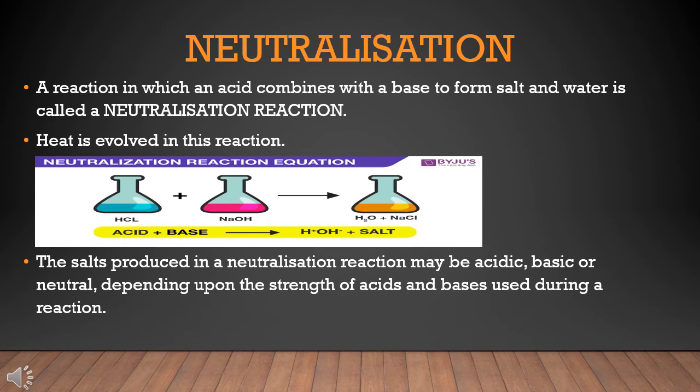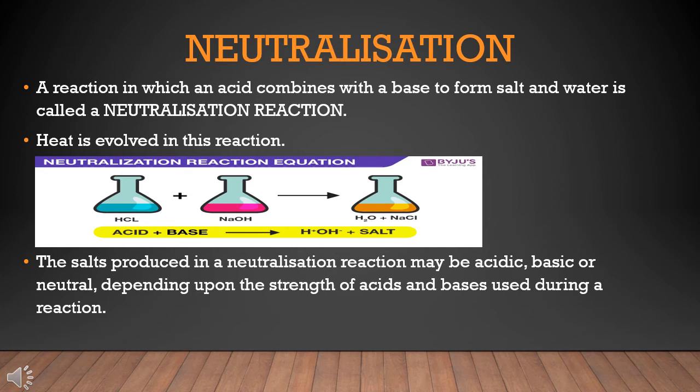So far, we have learnt about the color changes of various indicators with acids and bases, various properties of acids and bases and their uses. Let us now see what happens if we mix an acid with a base. Acids and bases, when mixed in right amounts, neutralize each other. When dilute hydrochloric acid and sodium hydroxide are mixed in just right amounts, the acid and the base neutralize each other and the resulting liquid is neutral.